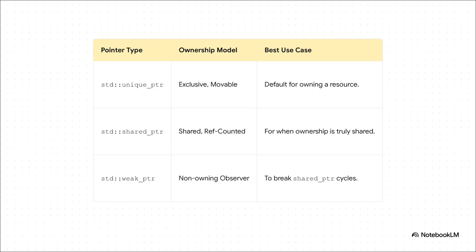So, that sounds great, right? But how do we actually do it for stuff on the heap? Well, that's where smart pointers come in. These are our go-to tools for this. Think of std::unique_ptr as your default, your workhorse. It means one and only one owner. And the best part? It's literally zero cost. There's no overhead. std::shared_ptr is for those specific cases where you genuinely need to share ownership among multiple parts of your code. It keeps track with a reference count. And then you've got std::weak_ptr. It's a special one. It lets you look at a shared object without actually owning it, which is absolutely crucial for breaking those tricky circular dependencies.